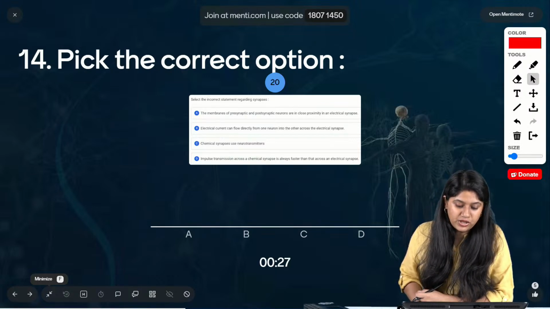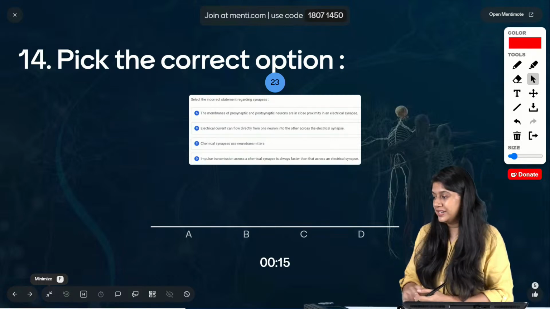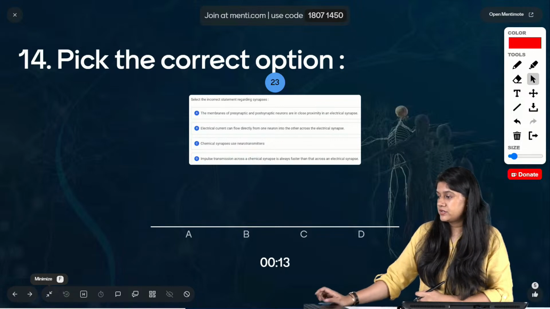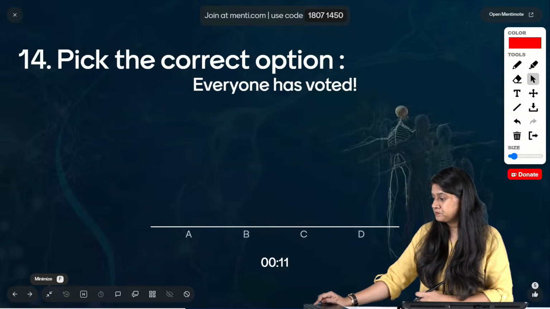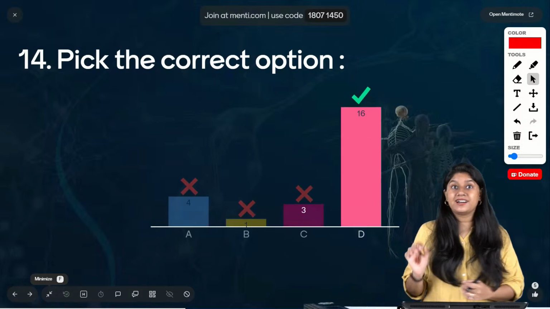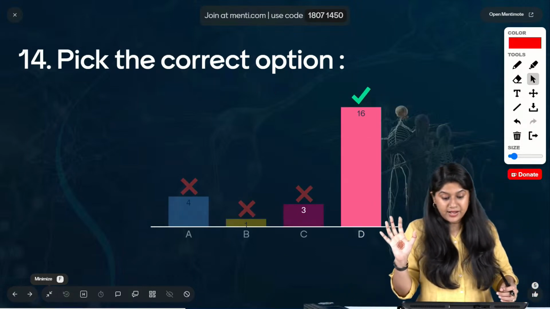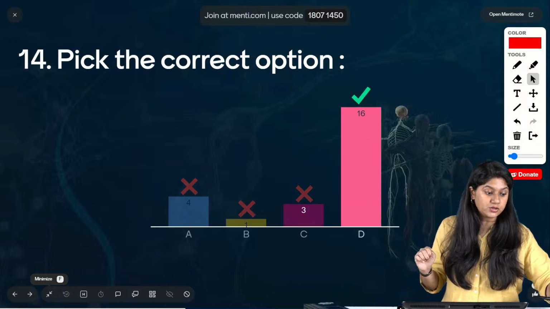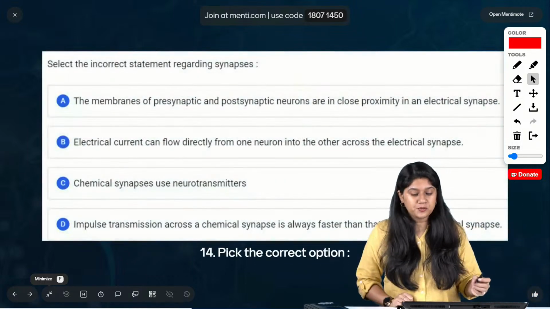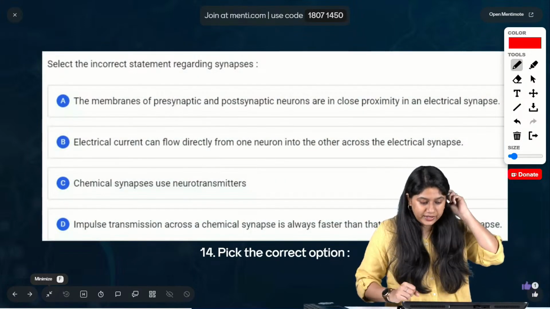Electrical current can flow directly from one neuron into another across the electrical synapse. Chemical synapse use neurotransmitters and impulse transmission across the chemical synapse is always faster than across the electrical. It's a very confusing question, everyone. You have to find the incorrect statement. गलत statement हमें pick करना था. And 16 of you have voted for the correct answer. कुछ बच्चे confuse हो गए यहाँ पे.